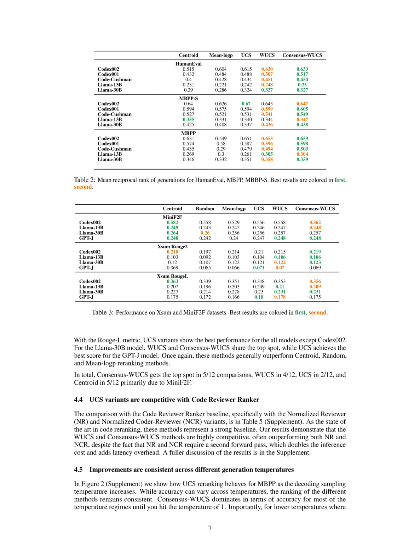UCS performs comparably to mean log probability ranking up to a temperature of 0.4, after which it starts to lag. However, it's important to note that UCS doesn't use any probability information about the generation, so a fair comparison would be with random ranking, which UCS consistently outperforms across almost the entire temperature range.